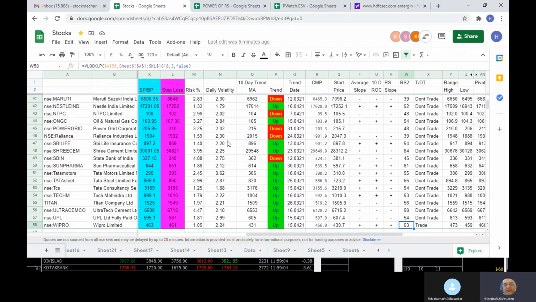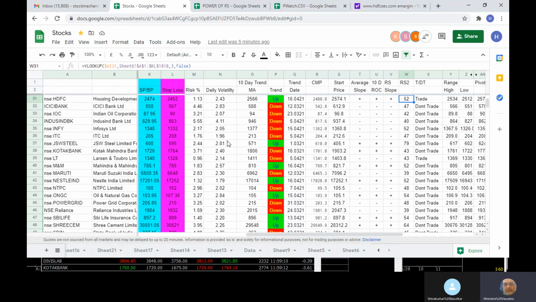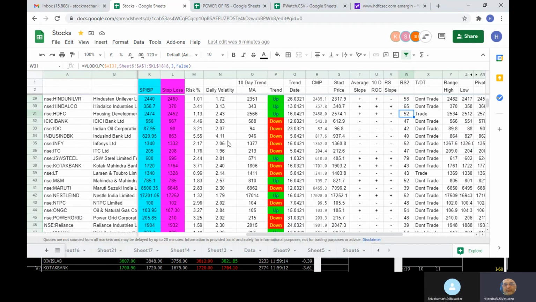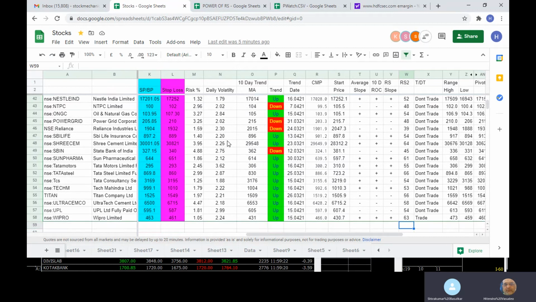So that goes off straight away, and whatever remains is 63 and 52. So 52 is still okay, above 50, but ideally it needs to be above 55. So Wipro is something you can look at for a trade. Right now it is 2.24, so 2.24 divided by 2, 50% of 2.24, is 1.12... sorry, 1.07. It is less than 1.05? That is why it is showing.